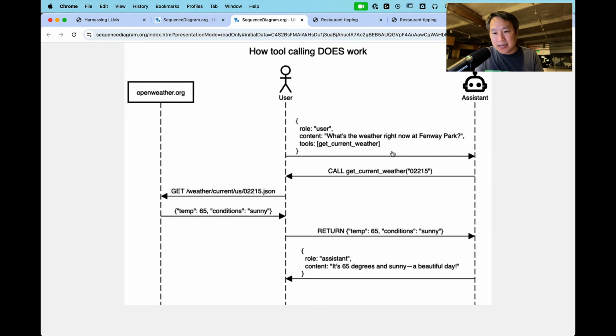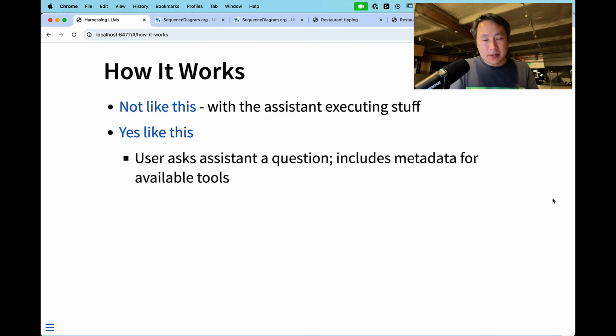And the assistant now has the original question, sees the request that it sent, and sees the response that came back from the user. And therefore, now it's able to give a proper response back to the client, incorporating this data. So it seems a lot more complicated, but is actually much simpler.